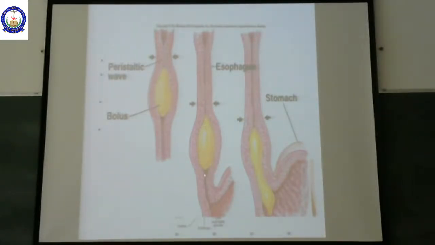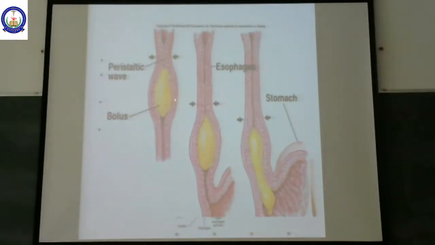At the same time, it is going to relax the smooth muscle in front of the food bolus. So from behind, it is pushing the food bolus, whereas in front, it is easily receiving it. This is how the peristaltic wave occurs, and it propels the food forward and finally enters into the stomach.